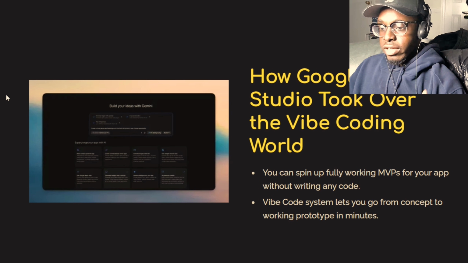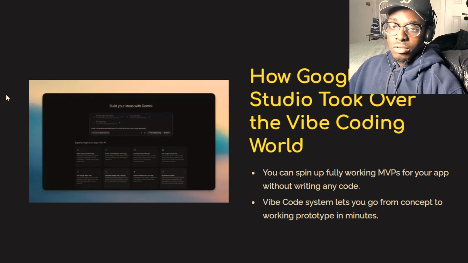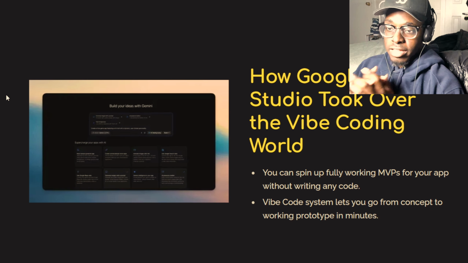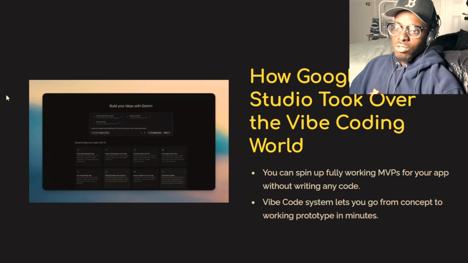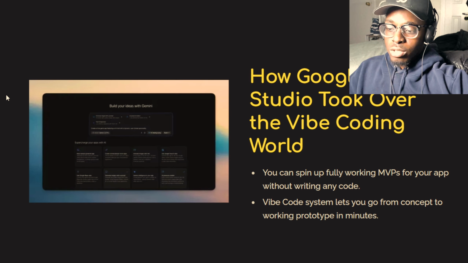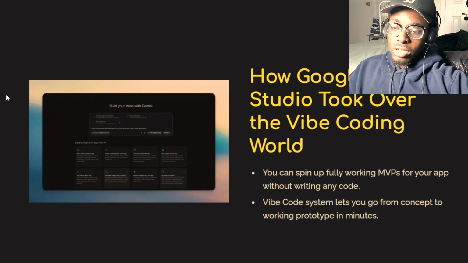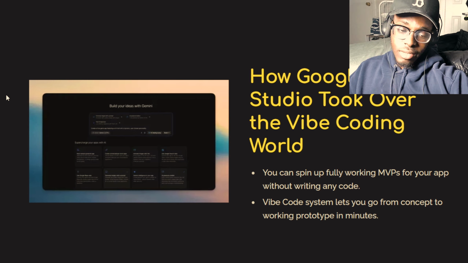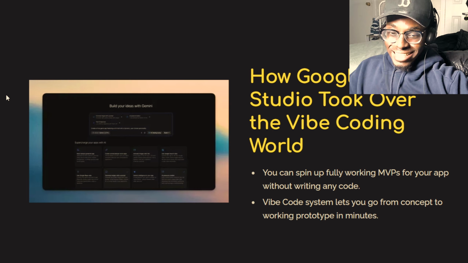And that's how Google AI took over the vibe coding world from Lovable, which was a good vibe coding tool. I was using Lovable, but it used credits that you had to pay for. A lot of people paid like $40 for the premium version. Now with Google AI, you can spin up fully working MVPs for your app without writing any code, going from concept to working prototype in minutes. I said minutes, but I really should say seconds. It's insanely fast.